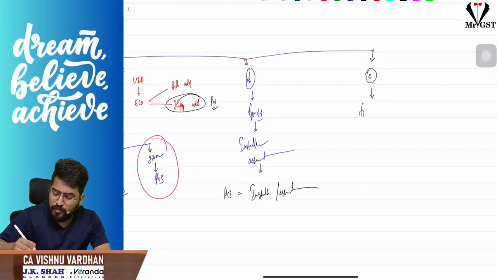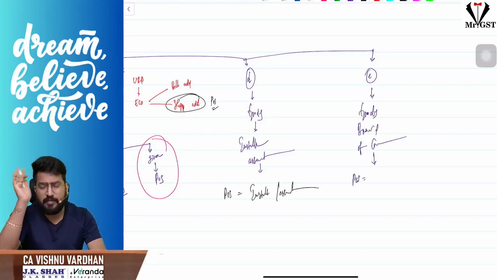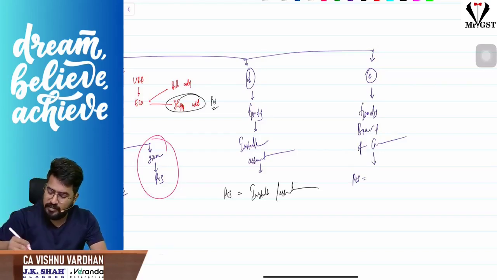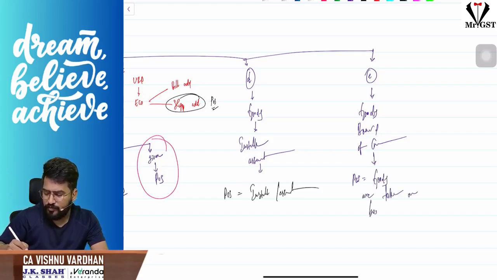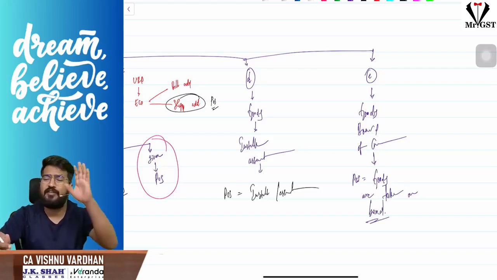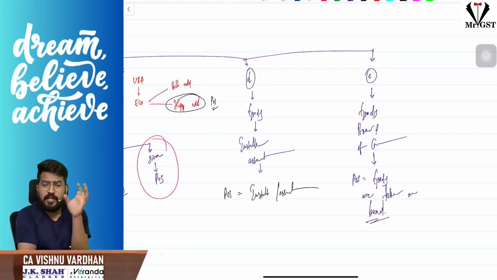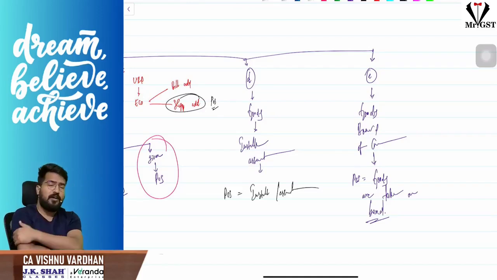Sir, when the goods are supplied on board a conveyance, what is the place of supply for that? The place of supply is where these goods are taken on board, not where you are boarded, but where the goods are taken on board. You are traveling from Hyderabad to Delhi, but these goods, whatever you are buying during the flight journey, imagine they are taken on board in Bengaluru. Then the place of supply will be Bengaluru for all these things.